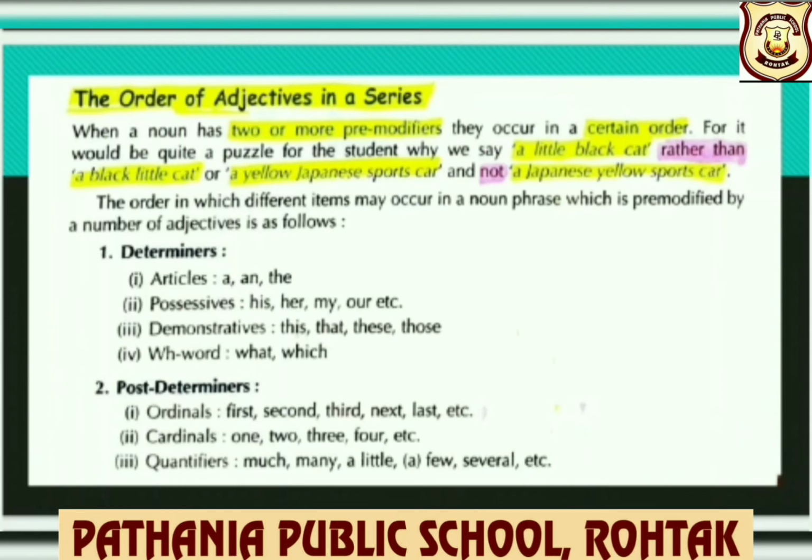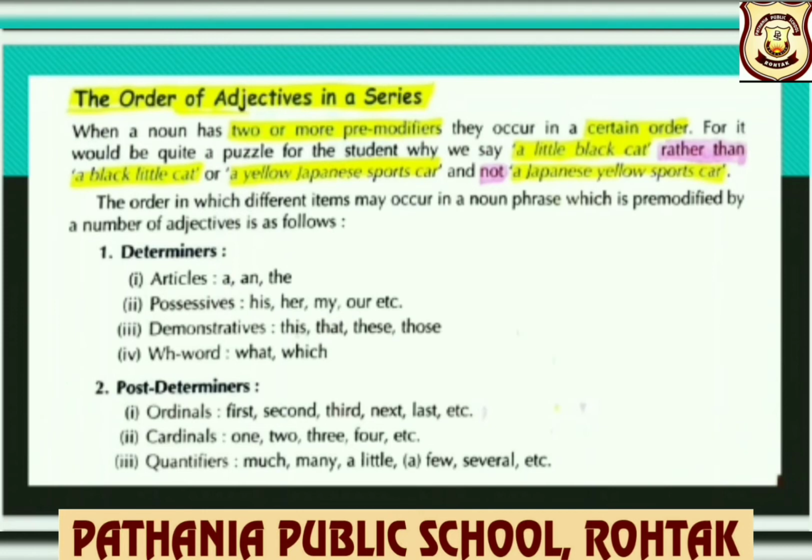For it would be quite a puzzle for the student why we say a little black cat rather than a black little cat, or a yellow Japanese sports car and not a Japanese yellow sports car. The order in which different items may occur in a noun phrase, which is pre-modified by a number of adjectives, is as follows.